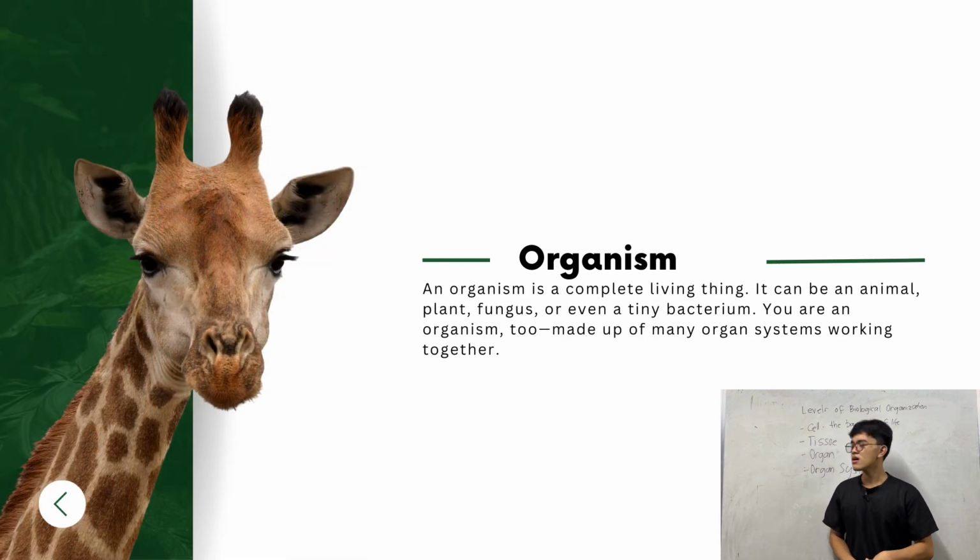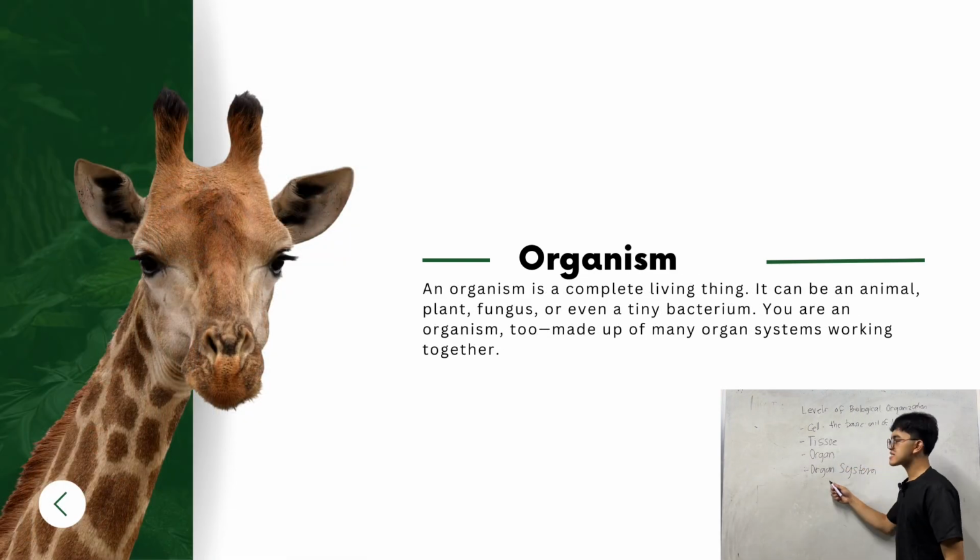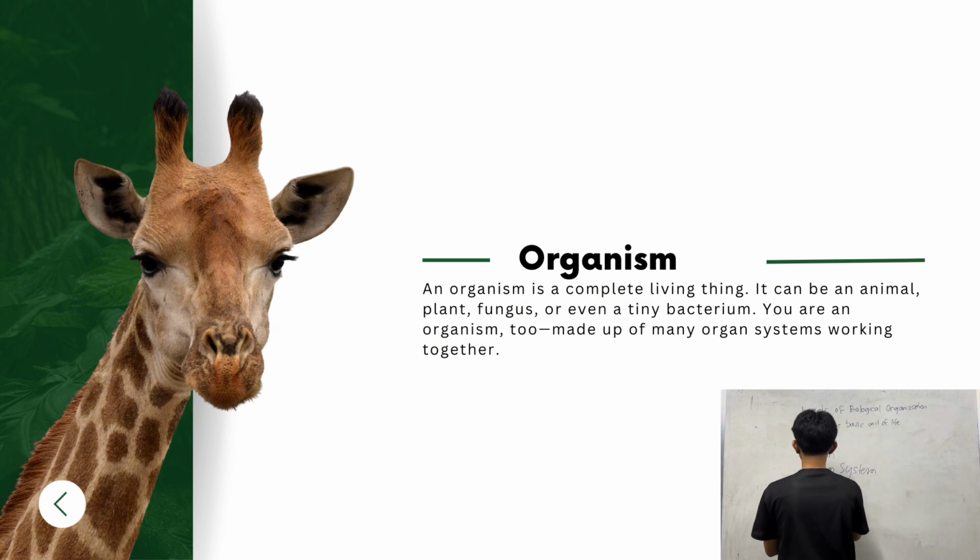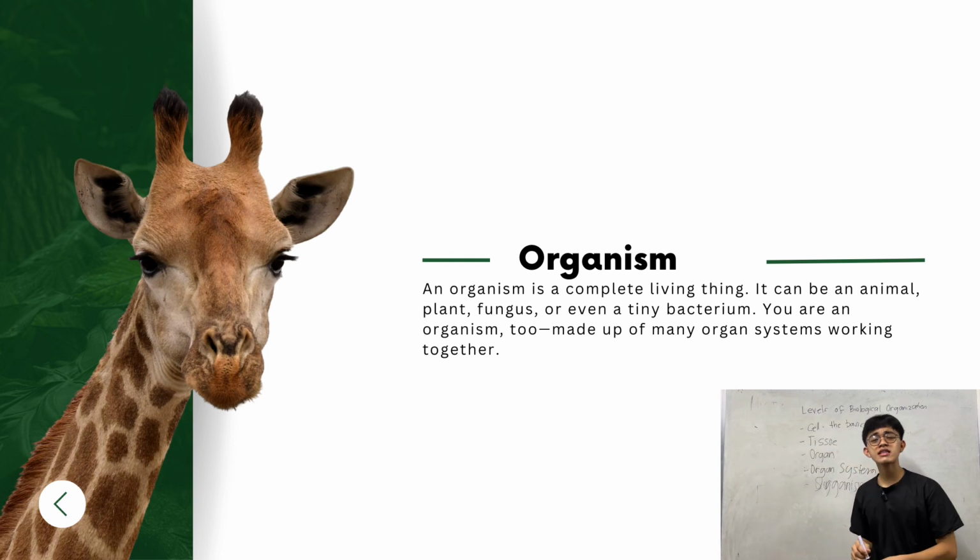Now, an organ system are organs that work together. Simply, an organ system is an organism. Now, what is an organism?